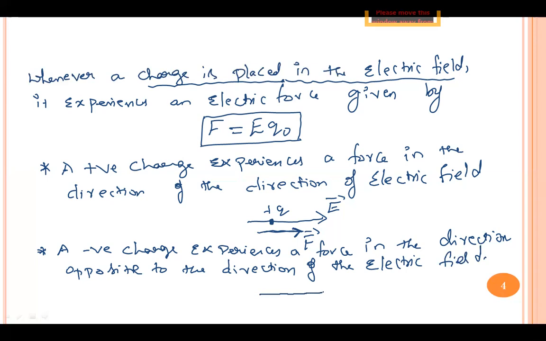Suppose if this is the direction of the electric field, and if a charge minus q is placed in this electric field, then this charge minus q is going to experience force in a direction opposite to the direction of the electric field. See, this can be considered as the introductory part of the chapter electric potential and capacitance. You can just write this in the introductory part. Start writing the notes of this chapter from this part.